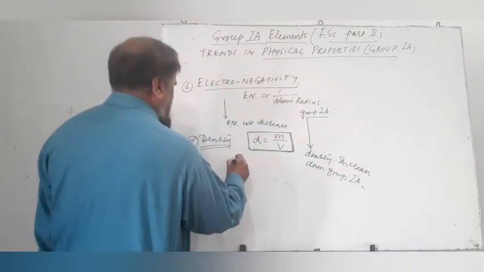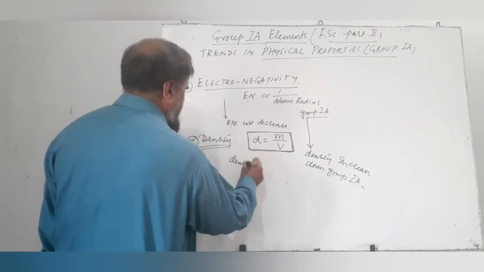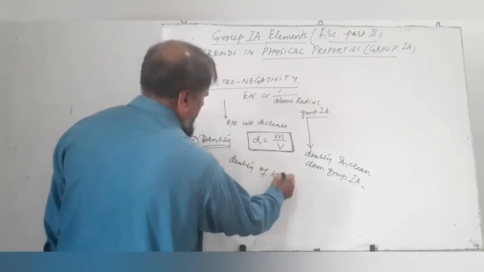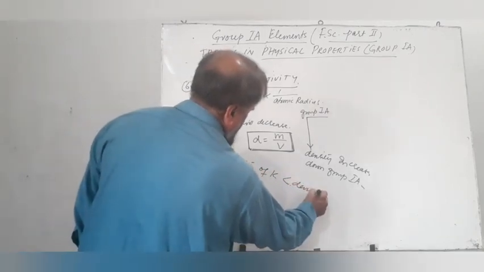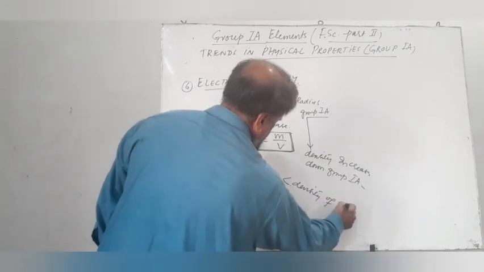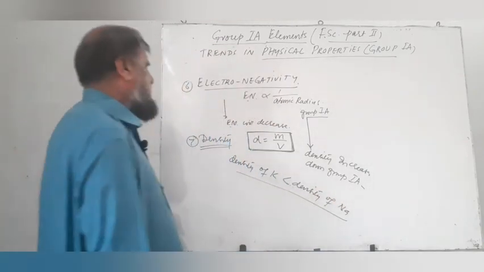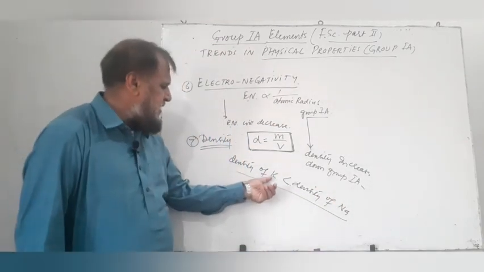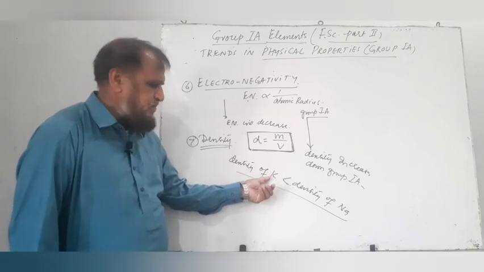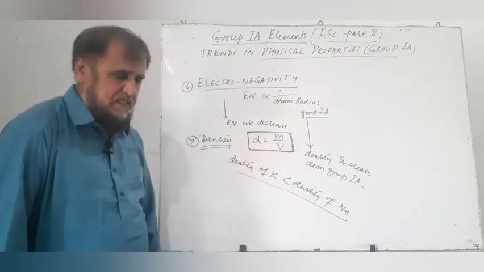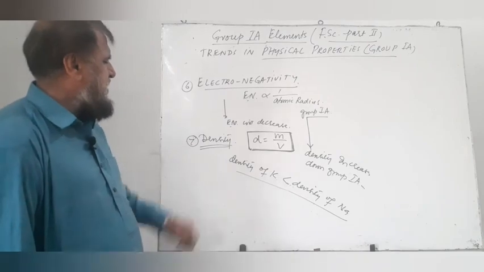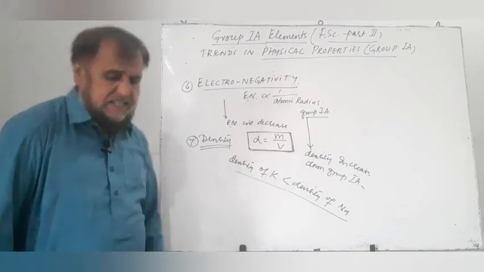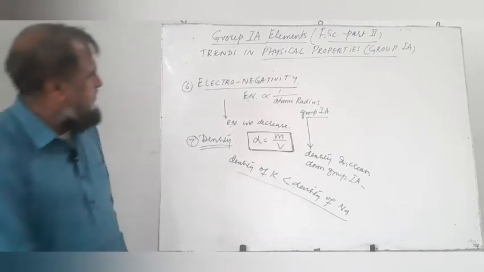However, the density of potassium is less than the density of sodium. It may be due to a greater increase in volume of potassium as compared to mass. That is why the density of potassium is less than sodium.